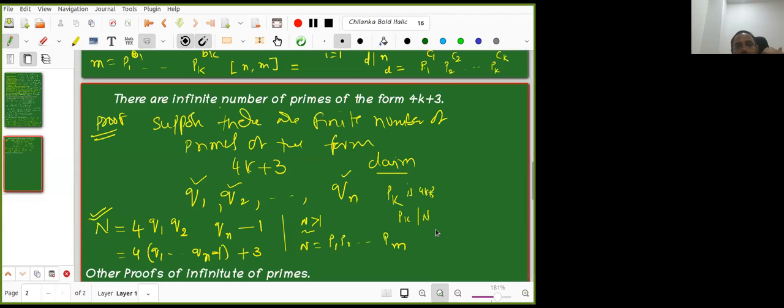Now only take this portion. What can you say about pk and this number? pk divides this, and pk also divides n.